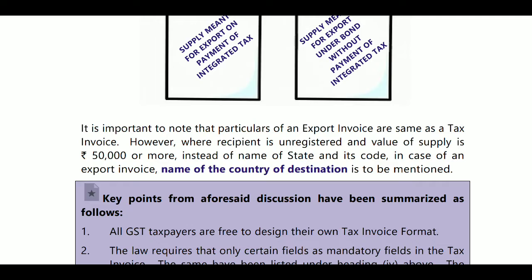However, where the recipient is unregistered and the value of supply is 50,000 or more, the name of the state and its code is to be mentioned, and in case of export invoice, the name of the country of destination is to be mentioned.